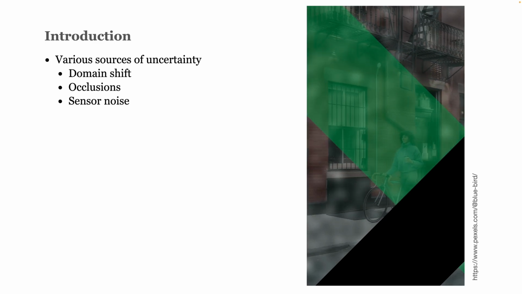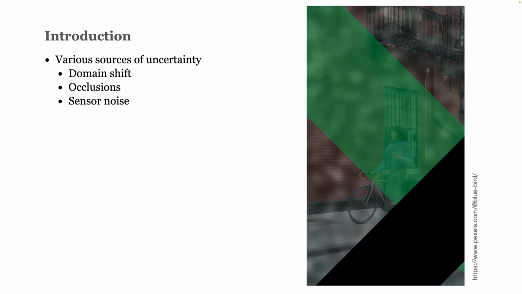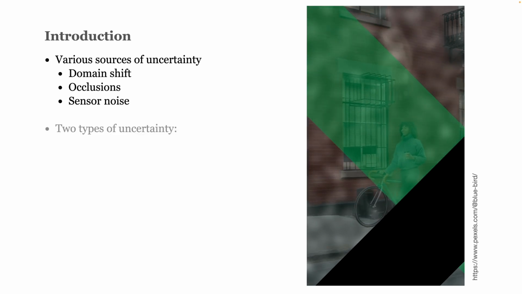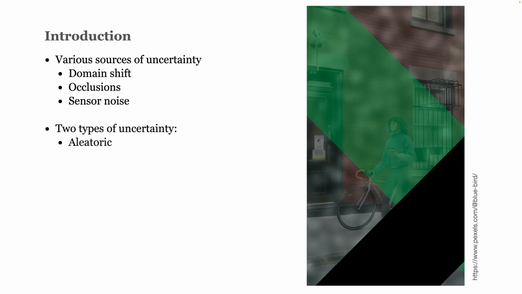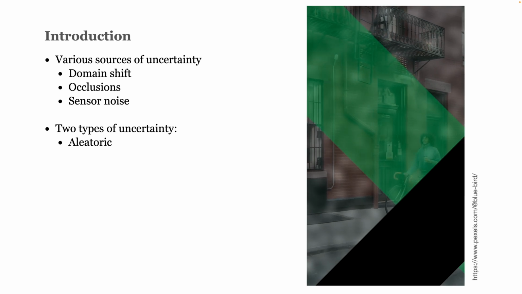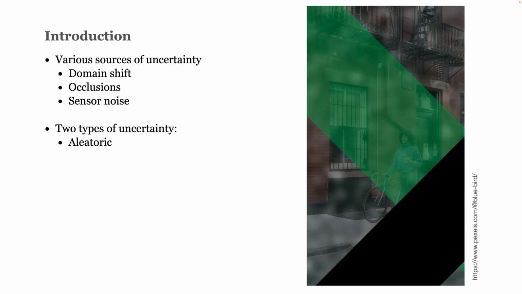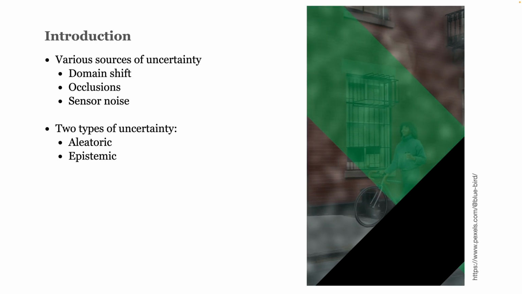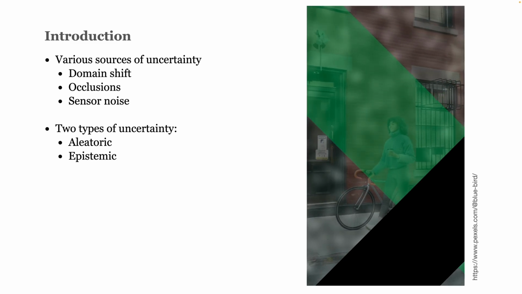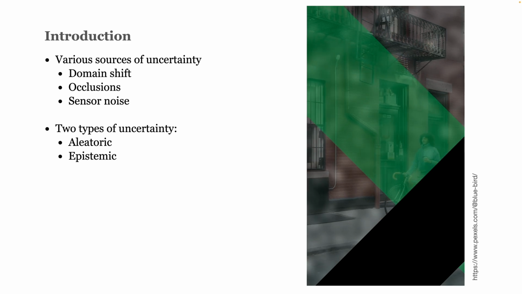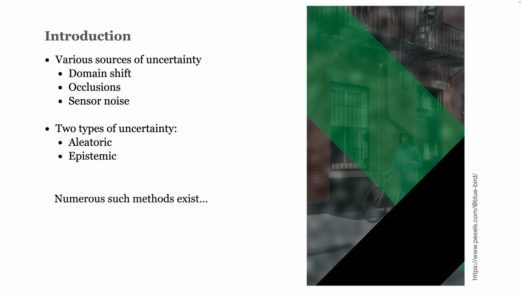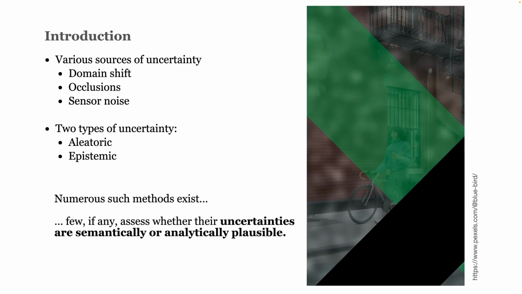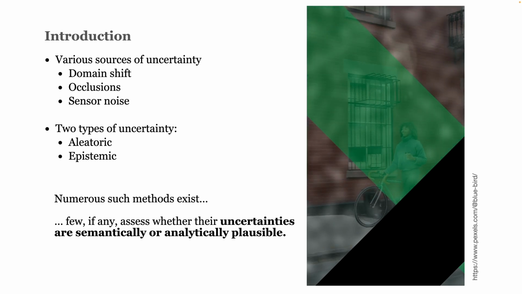Beyond capturing a single measure of uncertainty, it can be beneficial to differentiate aleatoric and epistemic components. Aleatoric uncertainty comprises irreducible noise in the data generating process, while epistemic uncertainty indicates model immaturity and issues in model configuration. Numerous such methods exist and find application in human pose estimation. However, few if any assess whether their uncertainties are semantically or analytically plausible.